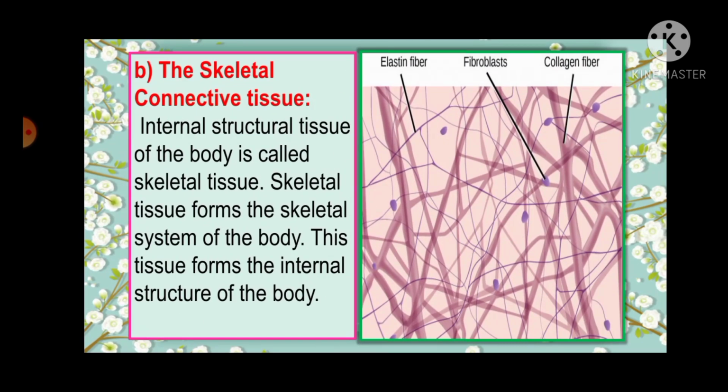The skeletal connective tissue. Internal structural tissue of the body is called skeletal tissue. Skeletal tissue forms the skeletal system of the body. This tissue forms the internal structure of the body. There is a picture of connective tissue. We can see elastin. This one is called elastin fiber, and this one is fibroblast, and this is called collagen fiber.